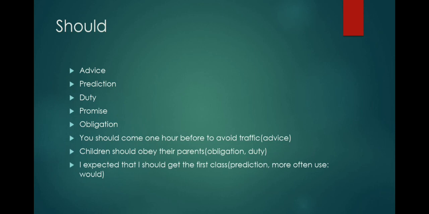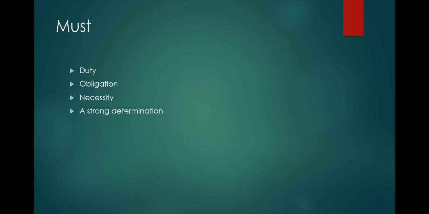I expected that I should get the first class. It is a prediction, but more often we use would. If you use should also, the sentence is correct, but more often we use would, which talks about the prediction. And the next verb is must. The usages of must are duty, obligation, necessity, and strong determination.